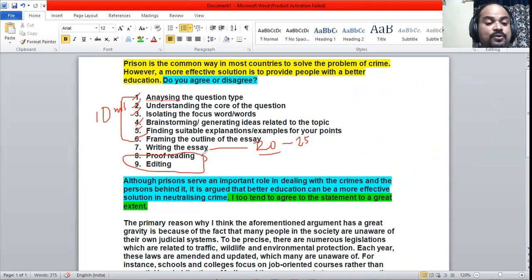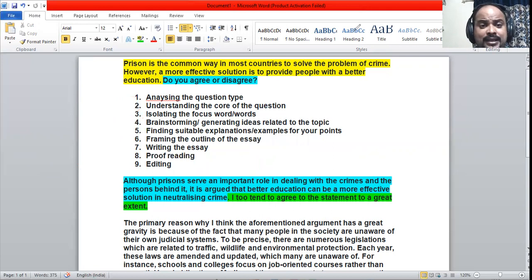This is something very crucial. We need to get around 5 to 10 minutes here, because if you are not getting the time, then the essay won't be proper. So we need to have enough time to proofread. We need to have enough time to edit. So we need to spare some time here, and that's what we need here. Okay, so we have seen the steps here. Now let's go with the essay here.